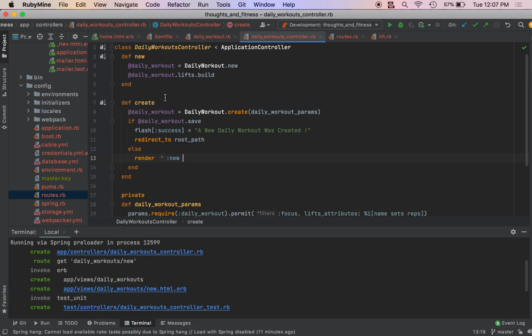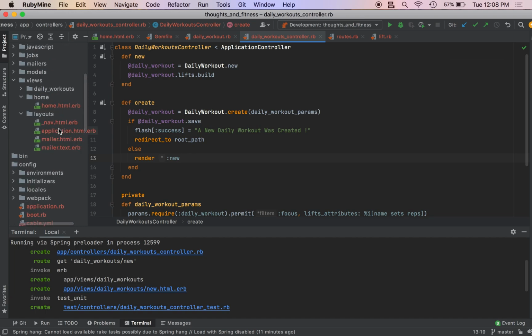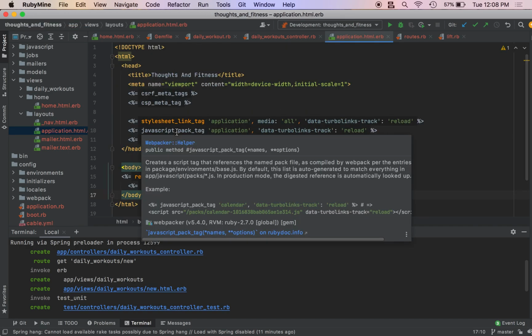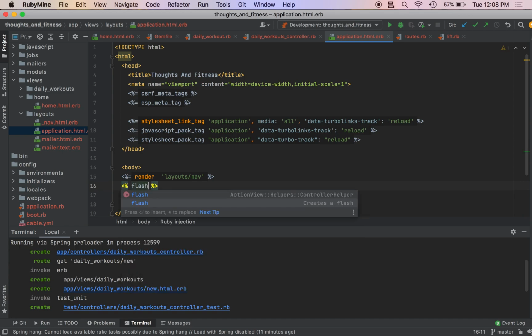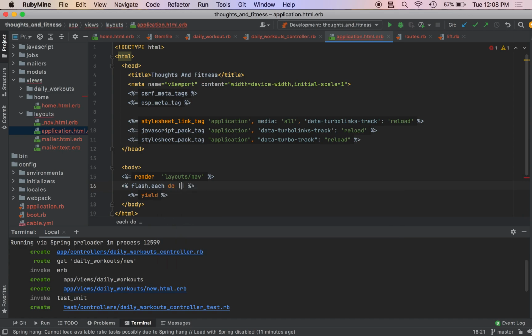So yeah, let us create our flash really quick because I don't think we've done that. So we want to come into our application.html.erb. Our flash is going to be displayed under our nav bar. So we're going to have flash.each do, message type, which we're actually not going to use, and then the message, and then we're going to end.